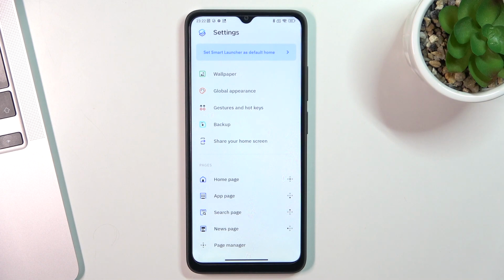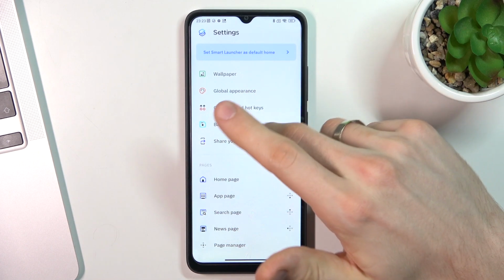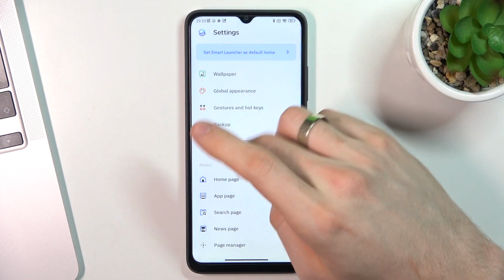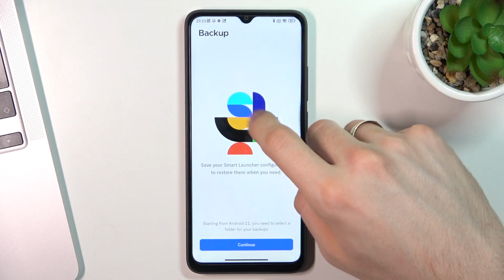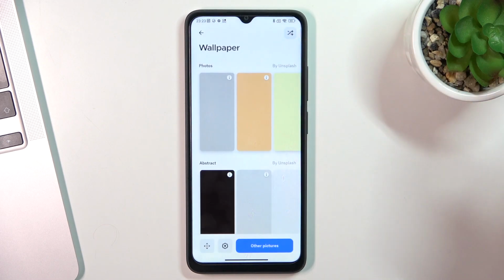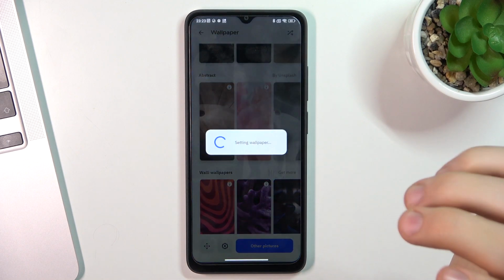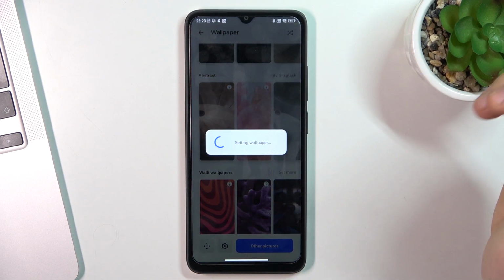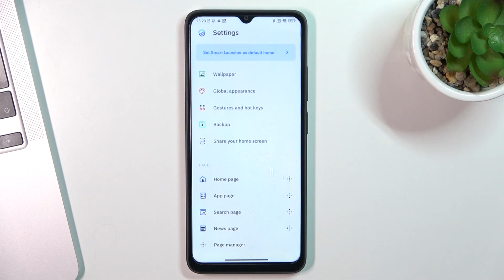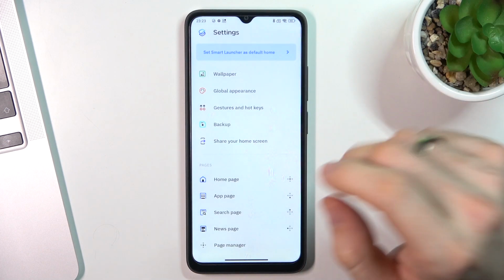But one of the disadvantages for this launcher is that you can't use every feature for free on this launcher, so you need to pay for it. So it's one disadvantage of this launcher. But despite the above, I really love this launcher because you can create backups here. You have here a really great gallery of wallpapers with really beautiful wallpapers. I have never seen more beautiful wallpapers than you can find in this launcher.